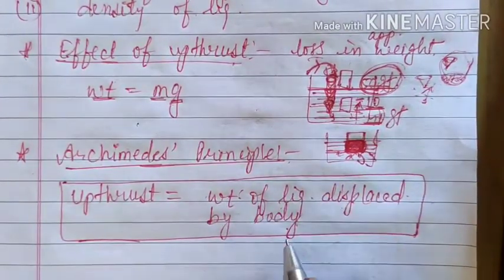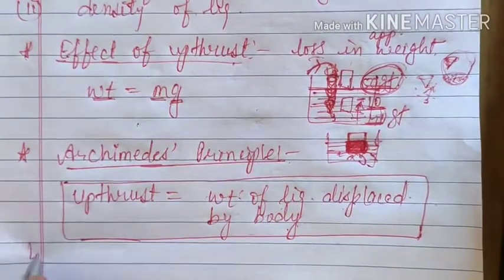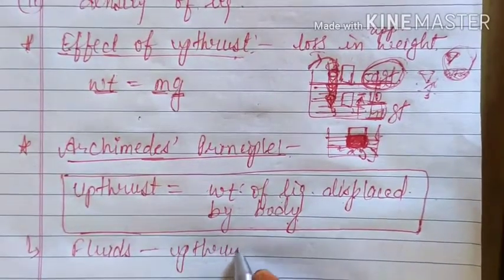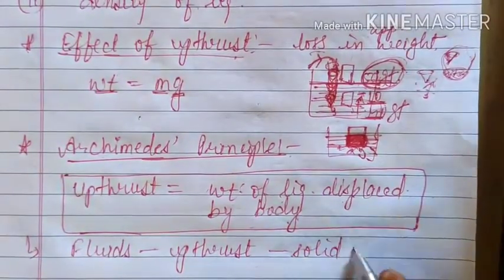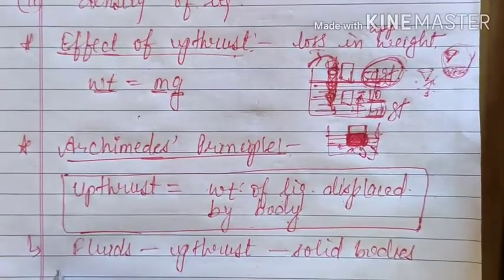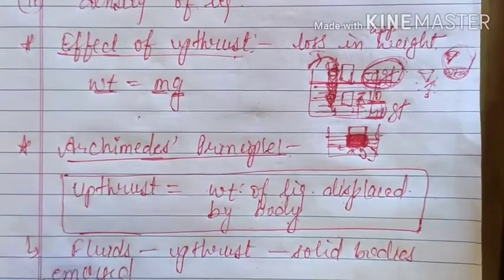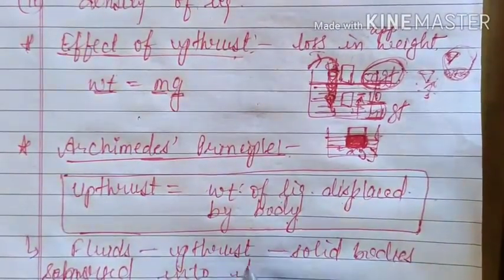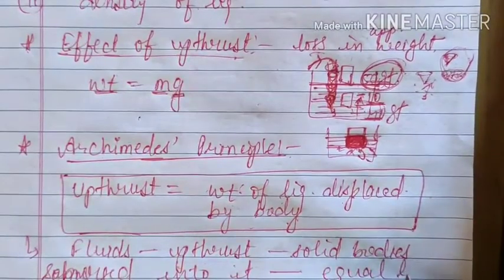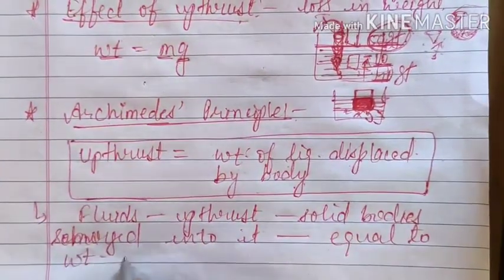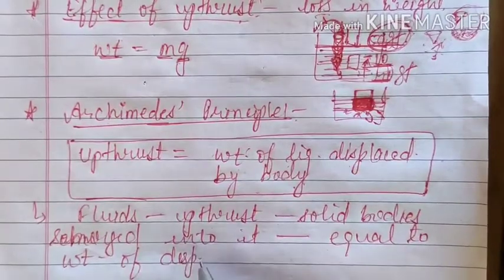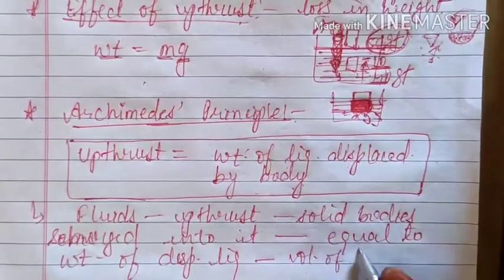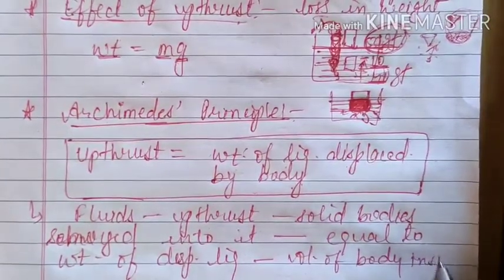That means in Archimedes principle we include two things: all fluids exert an upthrust force on the solid bodies immersed or submersed into them, and it is equal to the weight of displaced liquid, or in other words equal to the volume of the body inside the liquid only, not the complete volume.